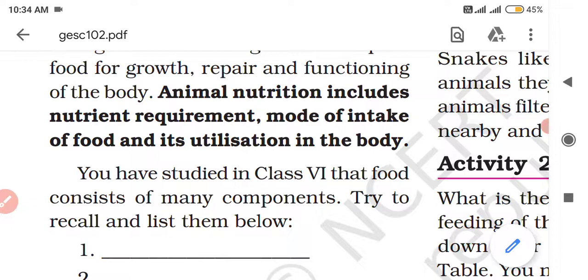So these components of food are required by the body of a living organism. Why? Because they provide us the materials for the growth of the body, the materials for the repair of the body, and the materials for the functioning of the body. So animal nutrition includes nutrient requirement, that is requirement of the components of food, mode of intake of food, that means the process of taking in food by the body, and its utilization within the body of the living organism. These all are included in animal nutrition.